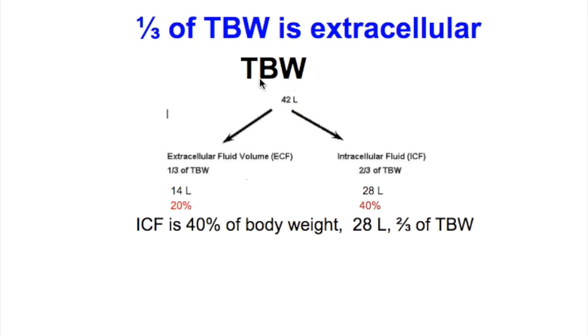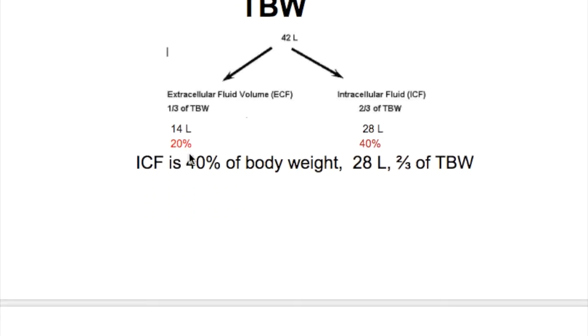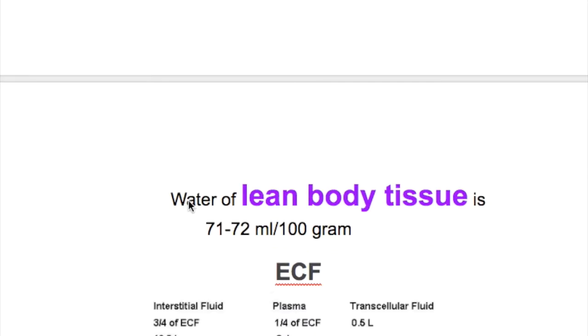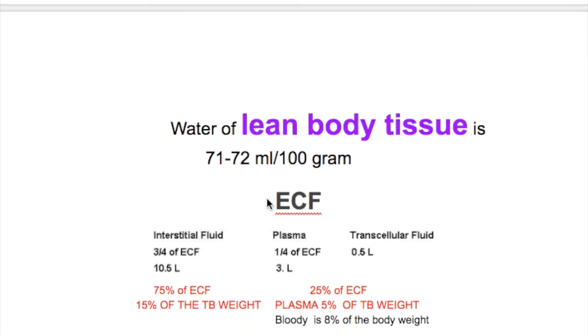The total body water is 42 liters, and two-thirds of that, 28 liters, is intracellular fluid, which is 40% of the body weight. One-third of the total body water is 14 liters, which is about 20% of the body weight. So the intracellular fluid and the solids are 40% each, and the rest, 20%, is extracellular fluid. The water of the lean body tissue is about 71 to 72 milliliters per 100 grams.